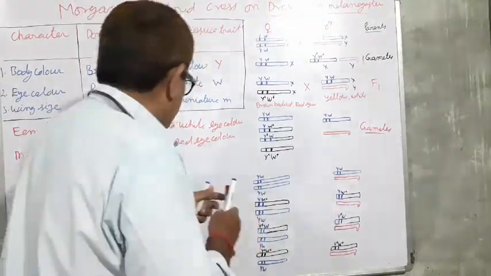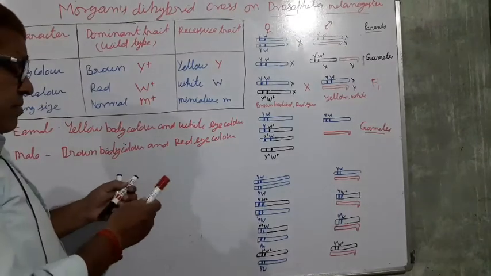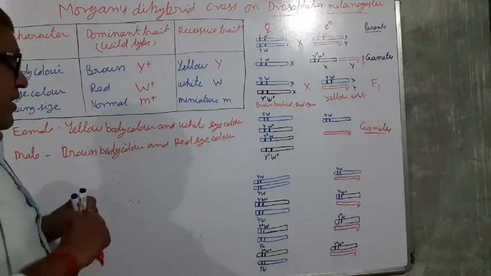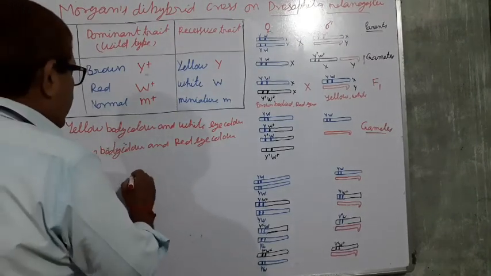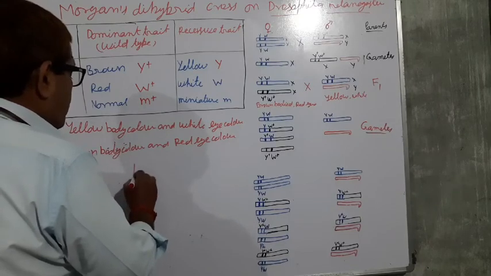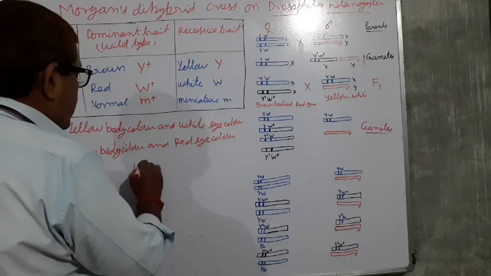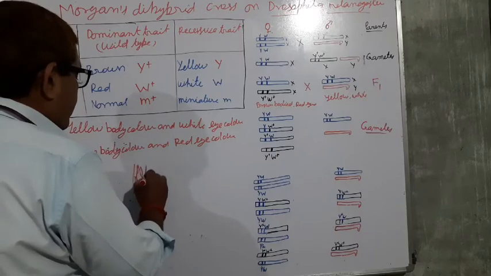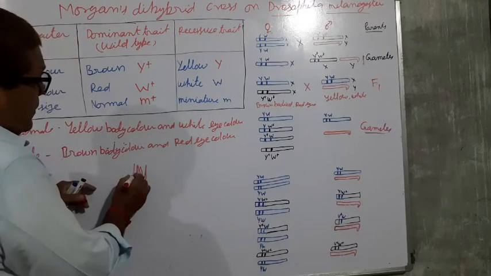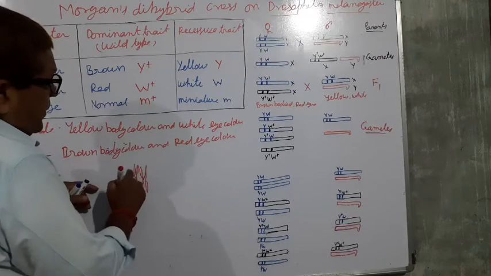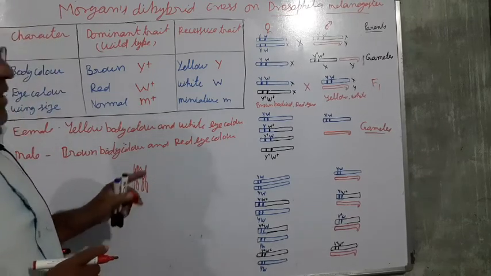You have studied during meiosis cell division what happens. You see that such type of chromosomes are there, sister chromatids are there. And what exchange between the chromosomes takes place between non-sister chromatids?